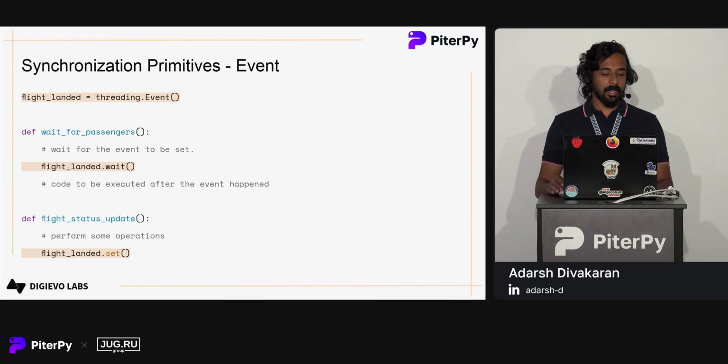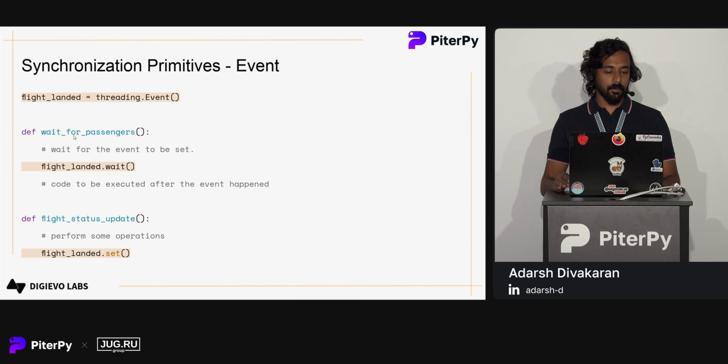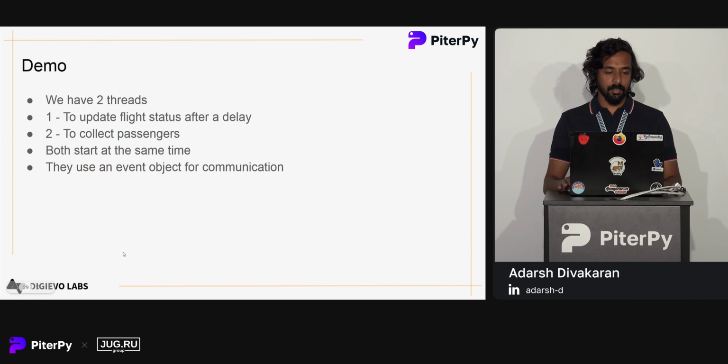We have an event called flight_landed. We have a wait_for_passengers function and a flight_status_update function. So this is our event object. The status update performs some operations and it sets the event. And wait_for_passengers calls wait on this event object. So the code gets blocked at this point until somebody calls the set function.